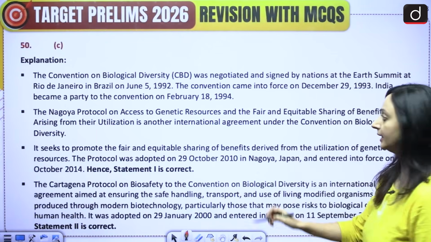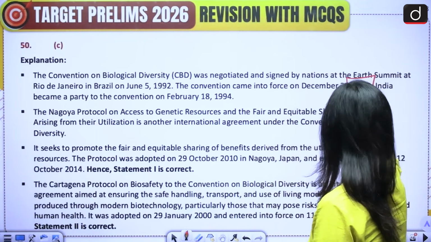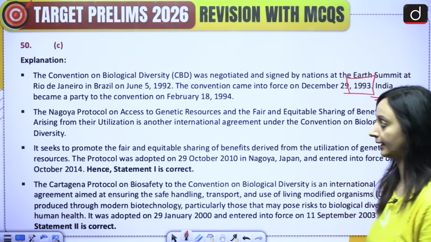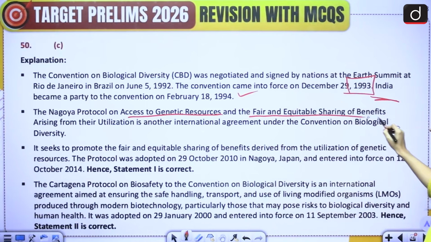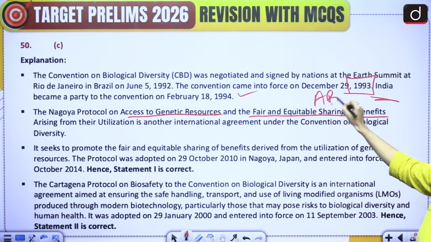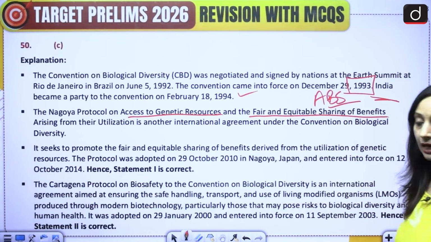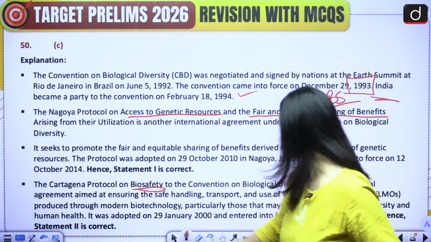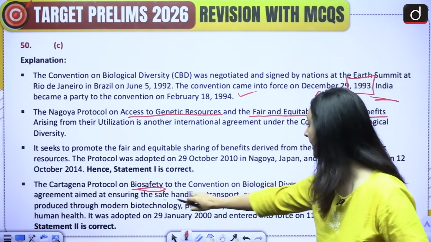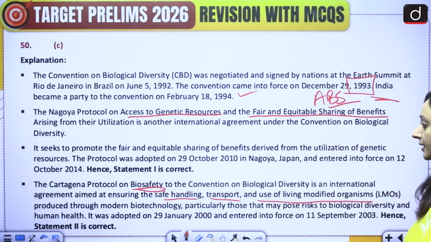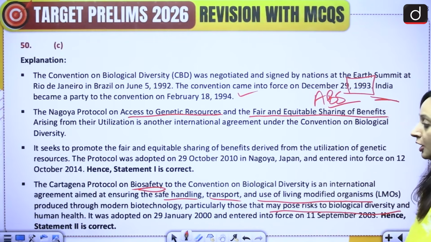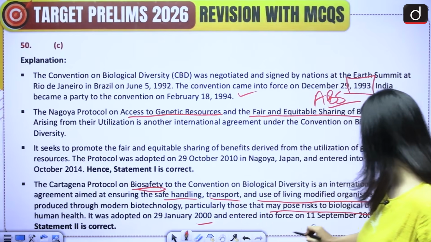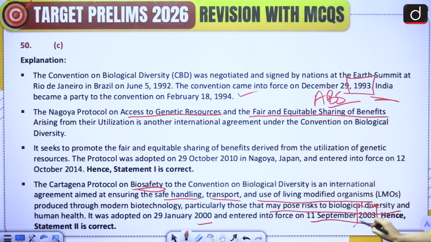Okay, so the CBD came into force in 1993 and India became a party to it in 1994. Nagoya is on the access to genetic resources and the fair and equitable sharing of benefits. Access and benefit sharing. Now, if we talk about the Cartagena Protocol, it is on biosafety, and this is for the safe handling, transport and use of living modified organisms produced through modern biotechnology, particularly those that may pose risks to biological diversity and human health. So this was adopted in 2000 and it entered into force in 2003. All right.